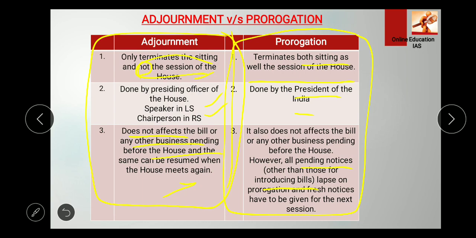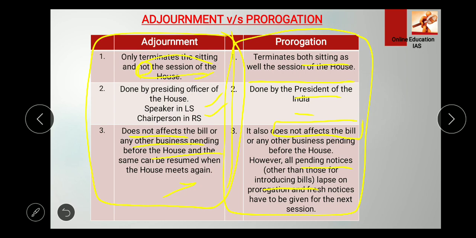So if the session is terminated, that also does not affect the bill. Why? Because we have sessions in the year: winter session, budget session, and monsoon session, right? So we have three sessions in the year. So if the session is terminated, it of course does not affect the bill or any other business.